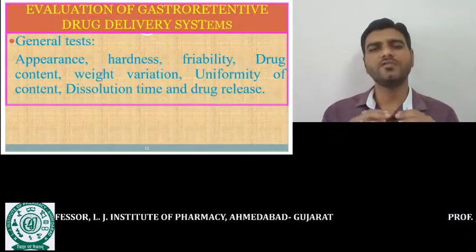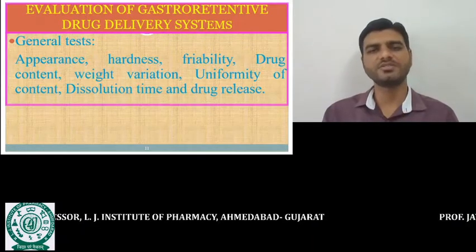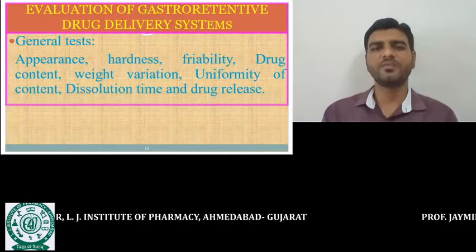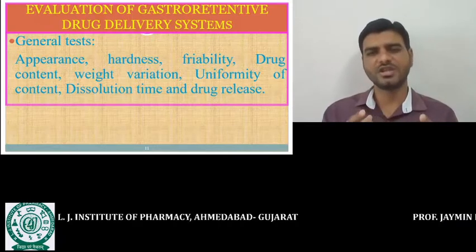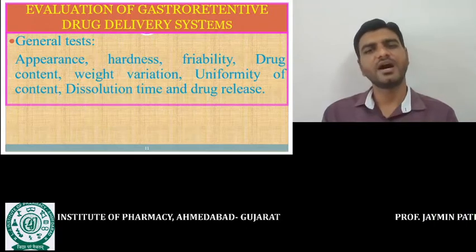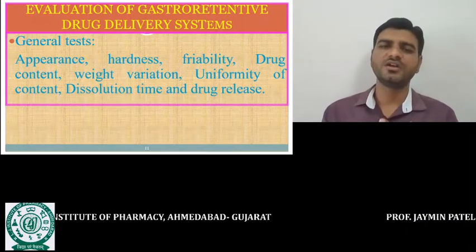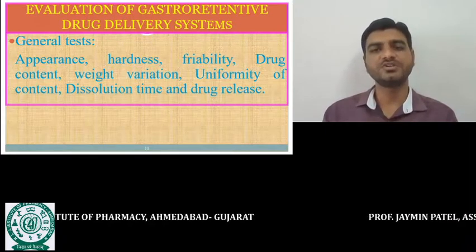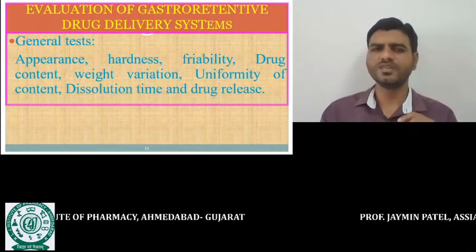If we talk about the evaluation of the gastroretentive drug delivery system, the general evaluation that we perform for the conventional tablet is required to be performed for the GRDDS also, that is the appearance, hardness, friability, drug content, weight variation, uniformity of the content, dissolution time, and drug release.